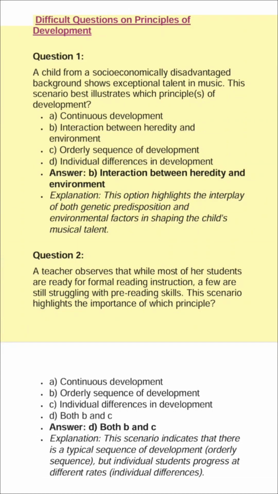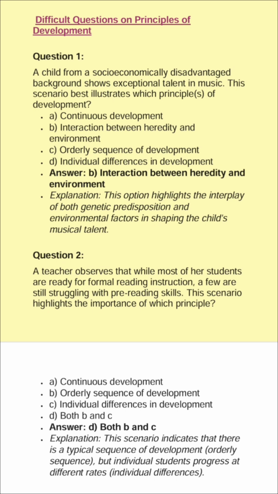Difficult questions on principles of development. Question 1. A child from a socioeconomically disadvantaged background shows exceptional talent in music. This scenario best illustrates which principle of development? A. Continuous development. B. Interaction between heredity and environment.